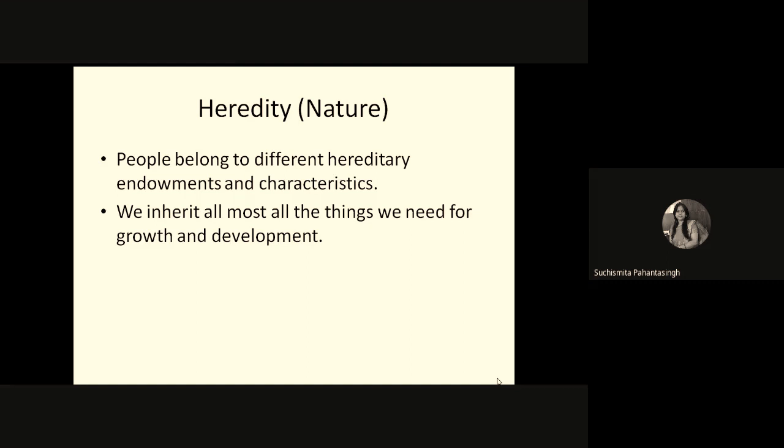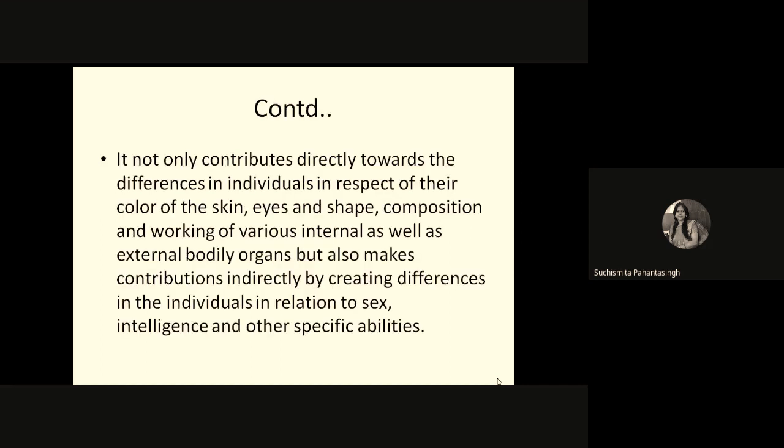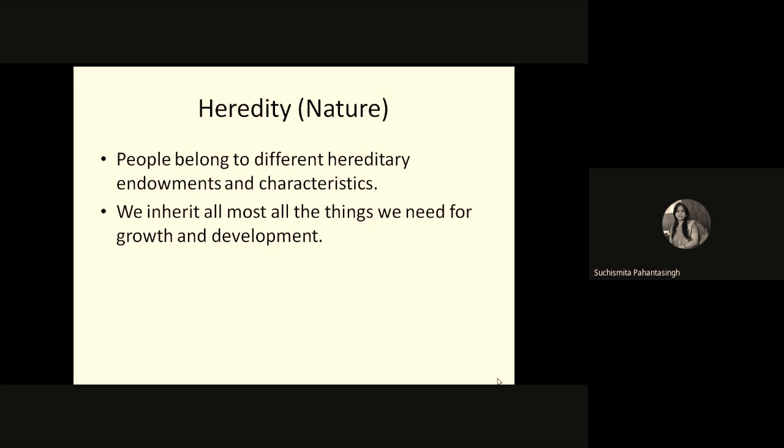We inherit almost all the things we need for growth and development. We inherit from our previous generation, like color, height, weight, or any other characteristics or traits we need for growth and development. That is what nature has given us.